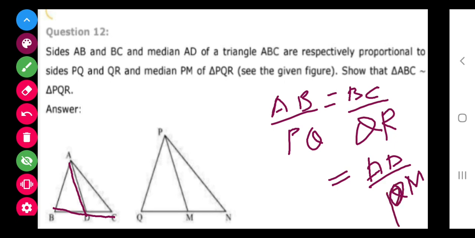Now class, by this we will not be able to prove complete triangle ABC congruent to complete triangle PQR.